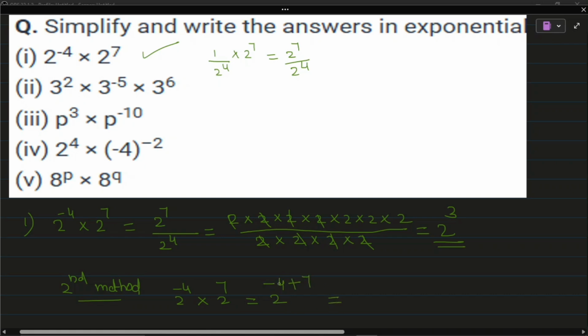So here you see one number negative, one number positive. So subtract and put the sign of big number. If one number is negative and one number is positive, subtract and put the sign of big number. So 7 minus 4 is 3. So you can write 2 raised to 3. And sign of big number. Here when minus 4 and 7 is taken, 7 is the big number and its sign is positive. So 2 raised to 3 is the answer. This is the second method.